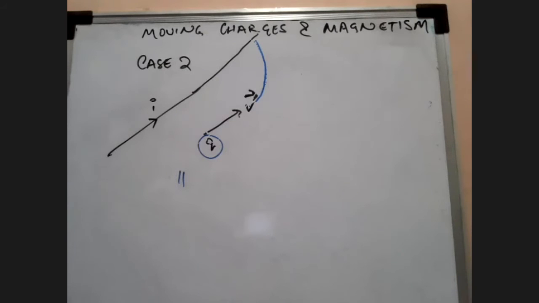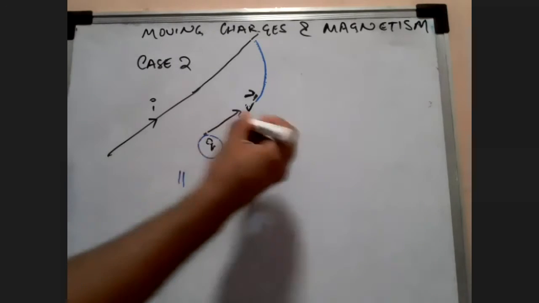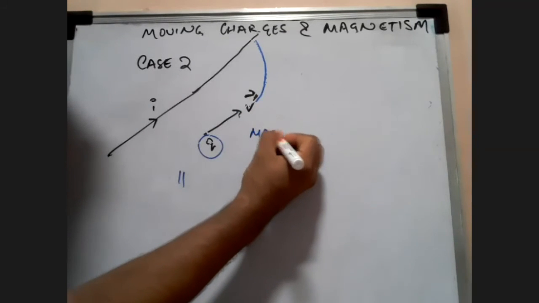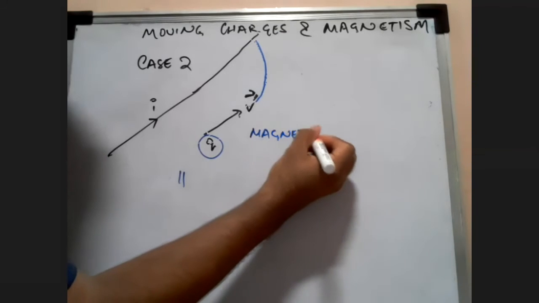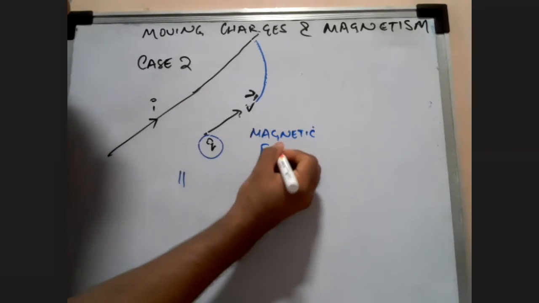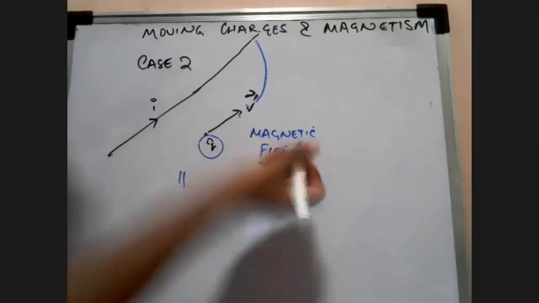So this force is exerted by another type of field. It is not the electrostatic field, but this time it is called the magnetic field. But how is this field produced?